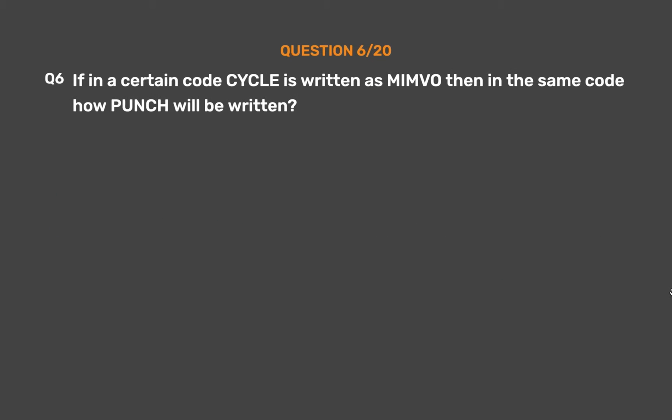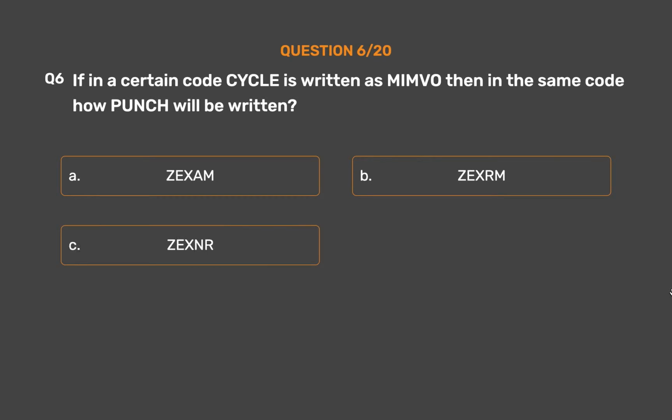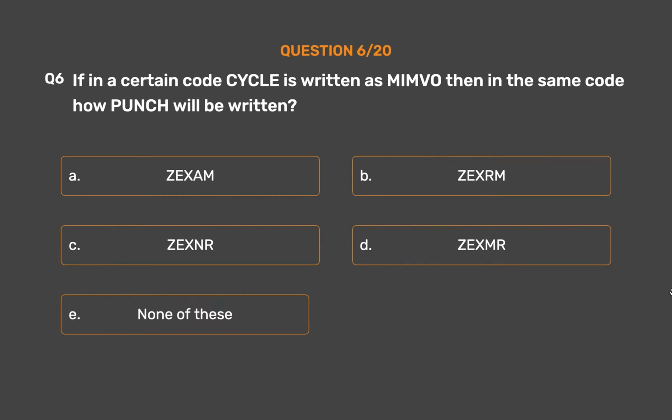Question number 6. If in a certain code cycle is written as Mindvo, then in the same code how will punch be written? Option A Zigzam. Option B Zexm. Option C Zexar. Option D Zekshmar. Option E none of these.